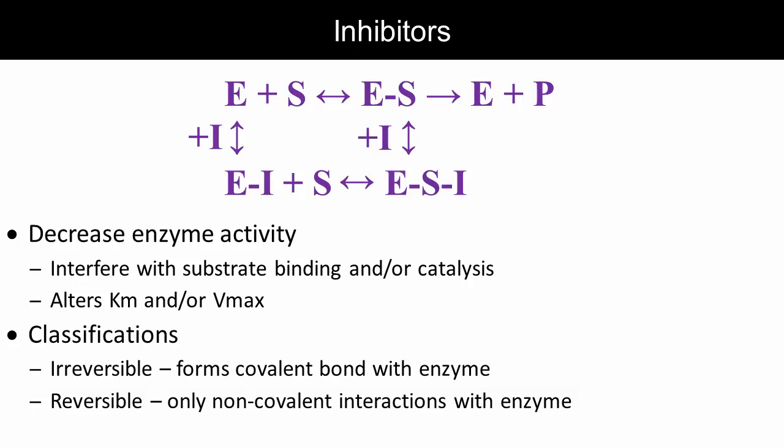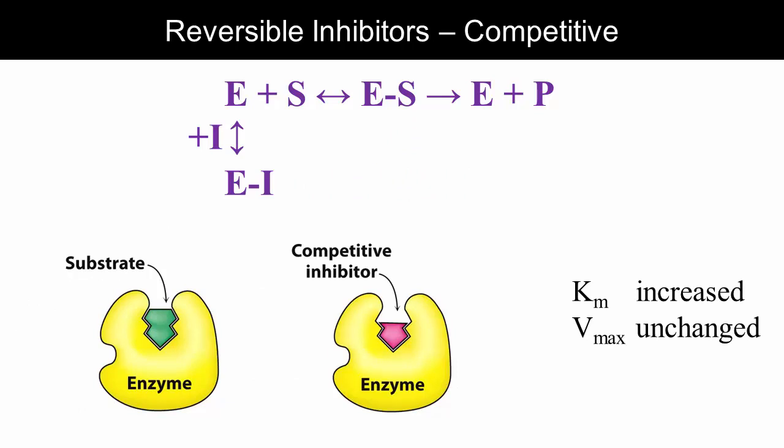Reversible inhibitors are further classified by where they bind the enzyme. Competitive inhibitors bind the active site, blocking access to the substrate. This only affects the first step of our equation. It makes substrate binding more difficult, so more substrate is needed to compete with the inhibitor and reach the rate of half Vmax, so the Km increases. But when a substrate is already bound, a competitive inhibitor has no effect on catalysis, so Vmax is unchanged. Since they are both able to bind the same site, competitive inhibitors tend to be structurally similar to the substrate.